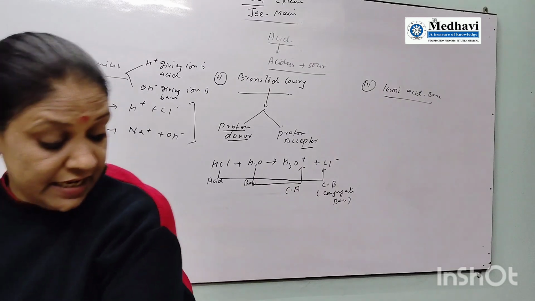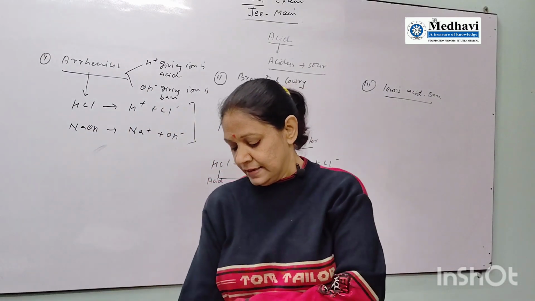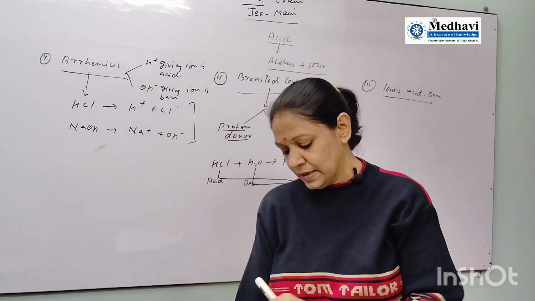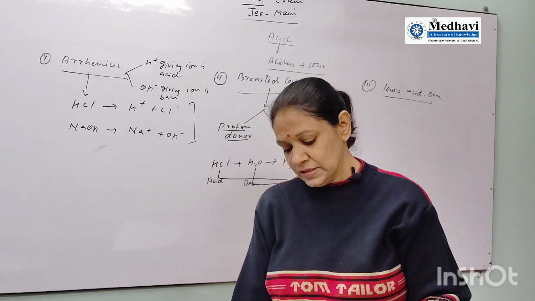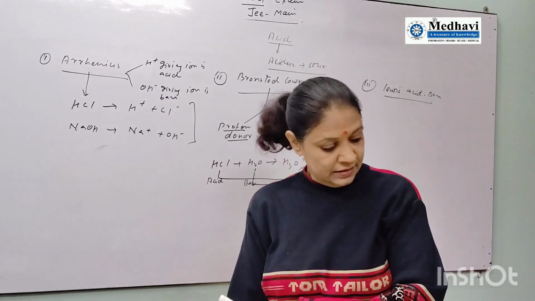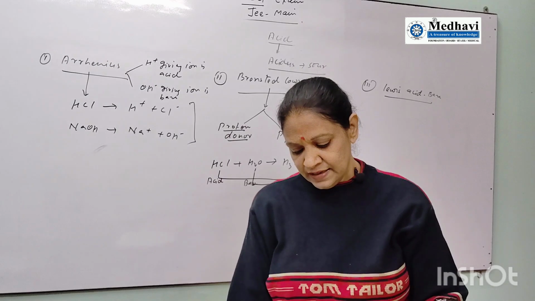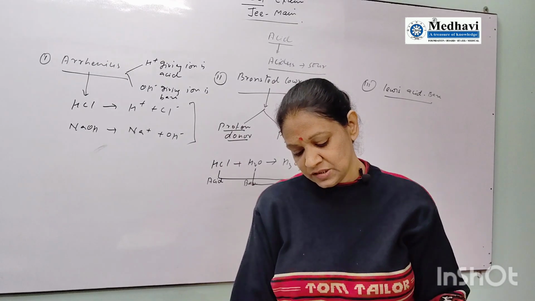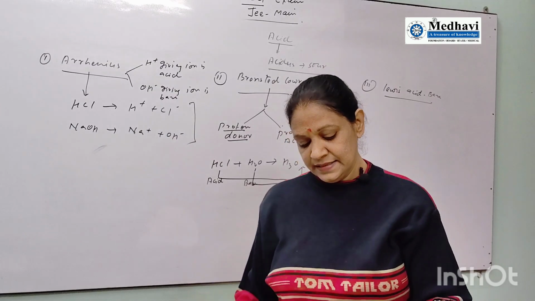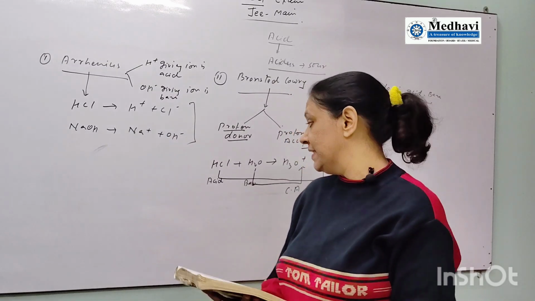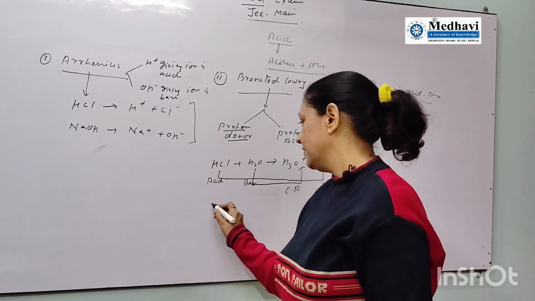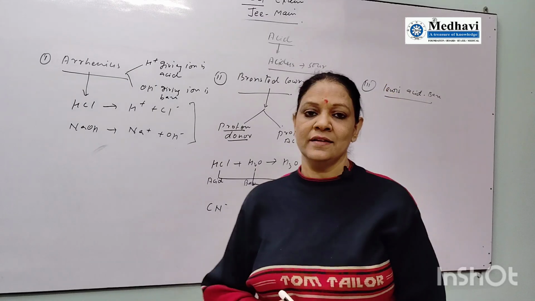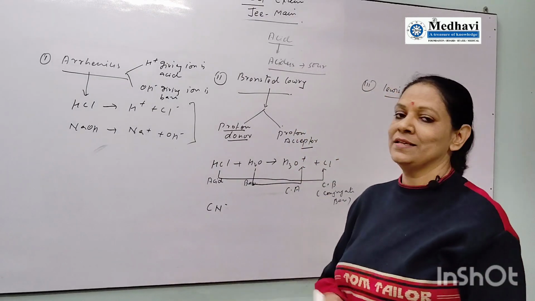I have selected the NCERT book. I have already explained that this is the best book, a concept-building book. There is one question given: find the conjugate acid or base for the following species. Suppose it is given the CN minus ion.